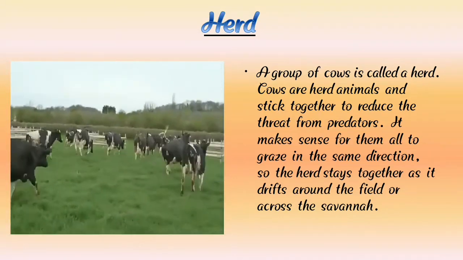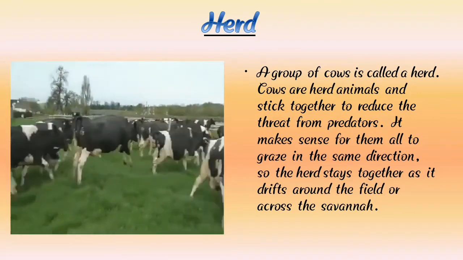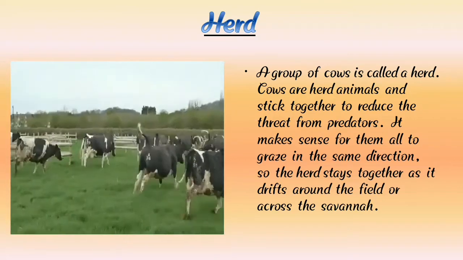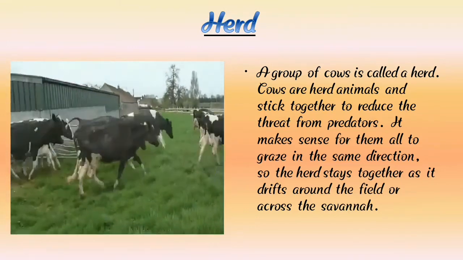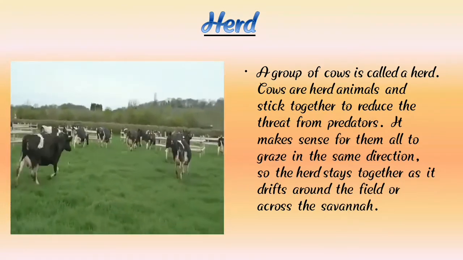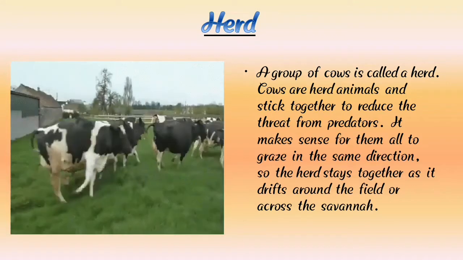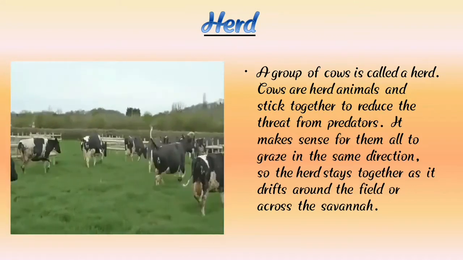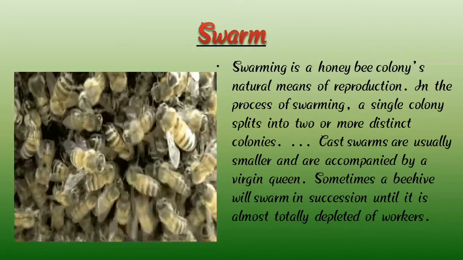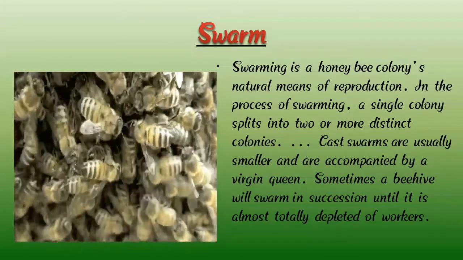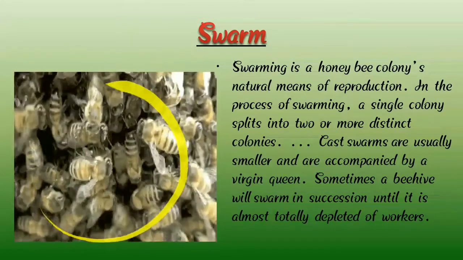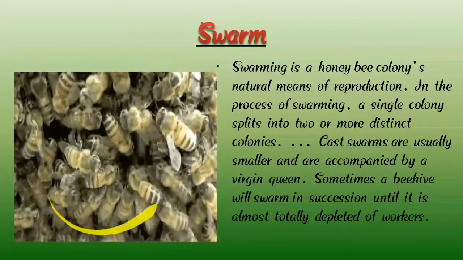So, children, you all understand that a herd of cattle or a group of cattle is called a herd. Now we are going to learn the next slide and the next group. Here we can see honeybees, a group of honeybees.